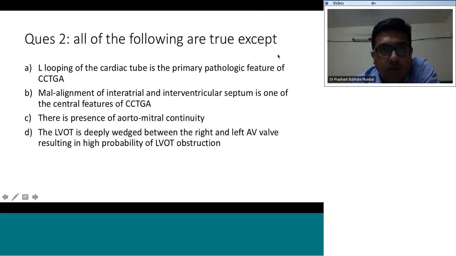All of the following about CCTGA are true except: L-looping of the cardiac tube is the primary pathologic feature of CCTGA. Malalignment of interatrial and interventricular septum is one of the central features of CCTGA. There is a presence of aortomitral continuity, and LVOT is deeply wedged between the right and the left AV valve, resulting in high probability of LVOT obstruction. So which of the following is true? All of these following are true except.